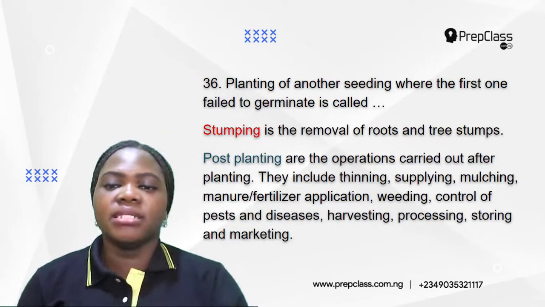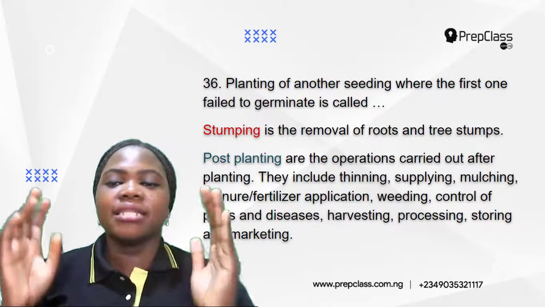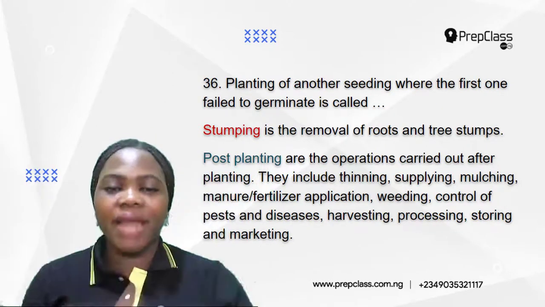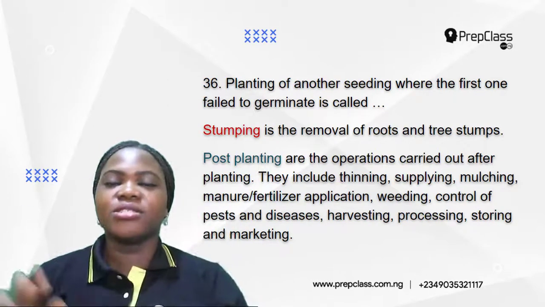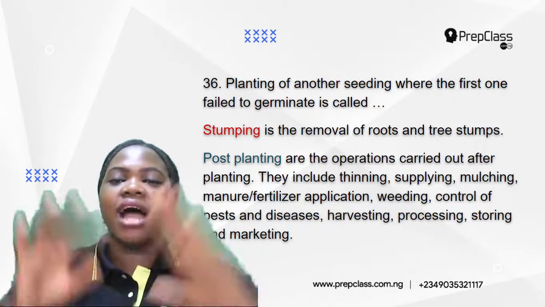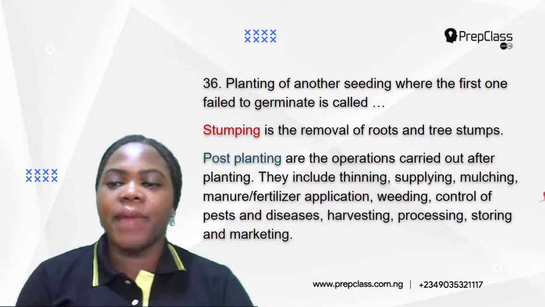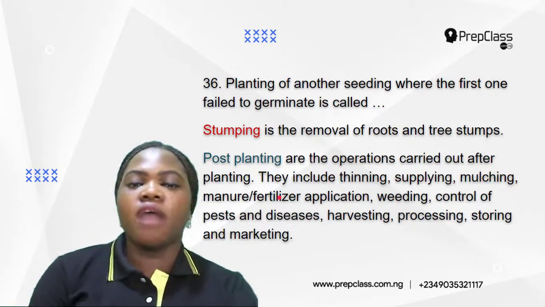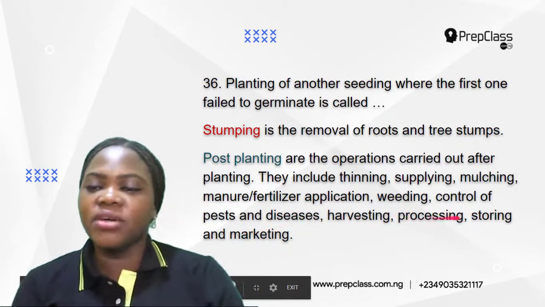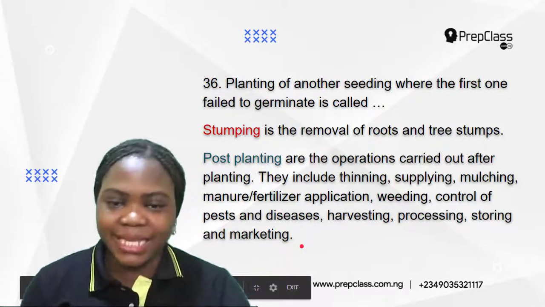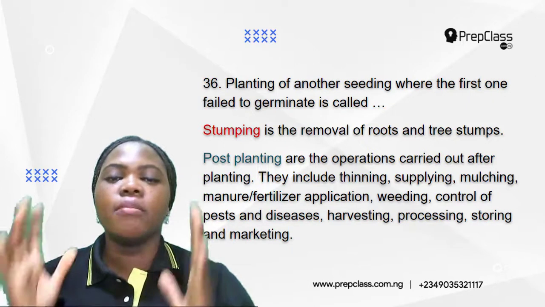Okay, what about stumping? Stumping is the removal of roots and tree stumps. Post-planting are the operations carried out after planting. So post means after. So post-planting are all the operations carried out after planting. This includes thinning, supplying, mulching, manure or fertilizer application, weeding, control of pests and diseases, harvesting, processing, storing, and marketing. So all the operations that are done after planting are called post-planting.